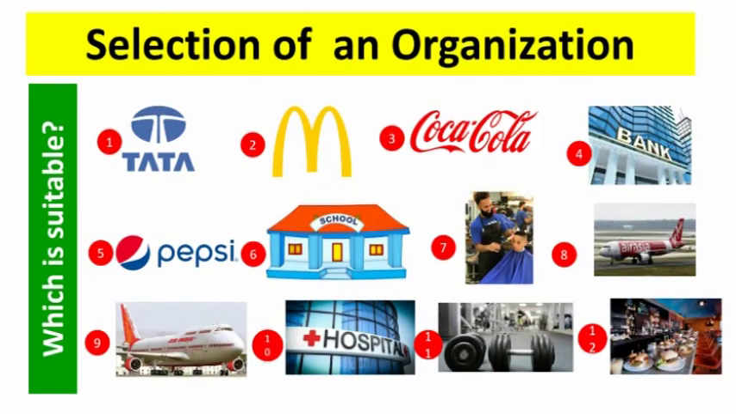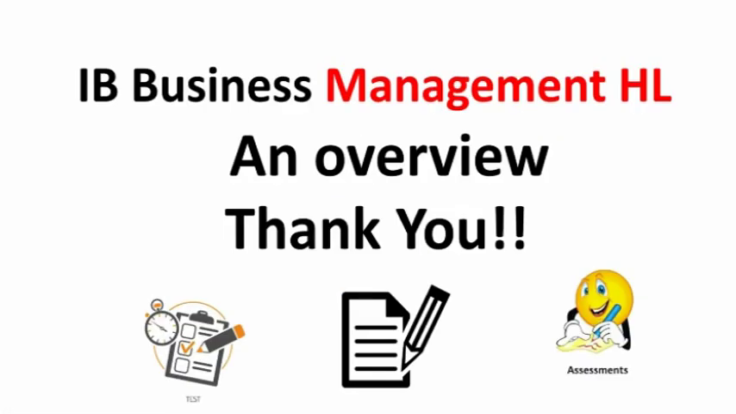Now the big question is the selection of an organization. This is your homework also. I have given you 12 different types of business organization. You decide which is the most suitable organization for the business management internal assessment. You can post your answers on our WhatsApp group. If possible, you can also write 1 or 2 lines of justification: why do you think this particular organization is suitable or why it is not suitable? Is it clear?